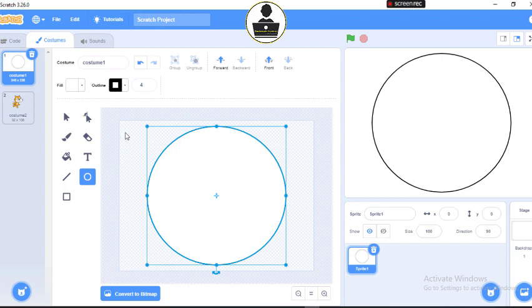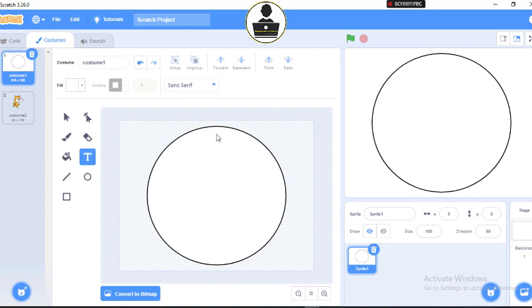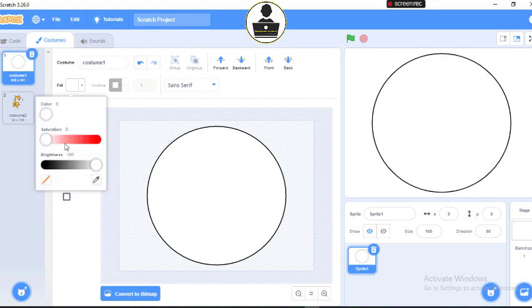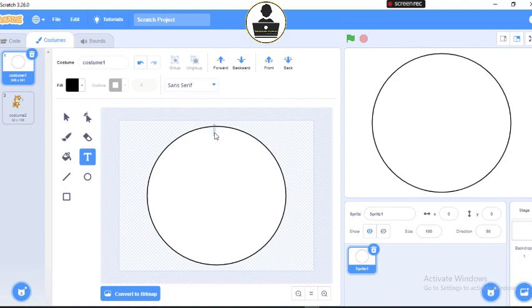So look at this now. I will come to my text tool. Then I'm going to type in my values, 12. Now it's not showing my 12 because my fill color is white. So what I will do is, after drawing my circle, I'll go back to my fill and change it to black, so that if I'm typing text, it can appear. All right. So now my text will gladly appear.